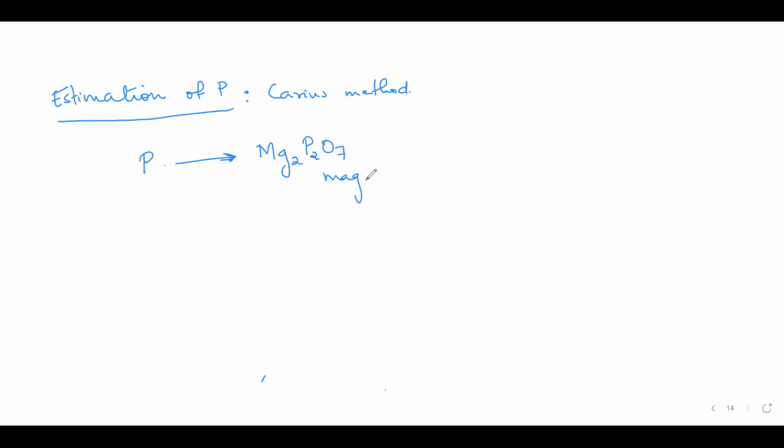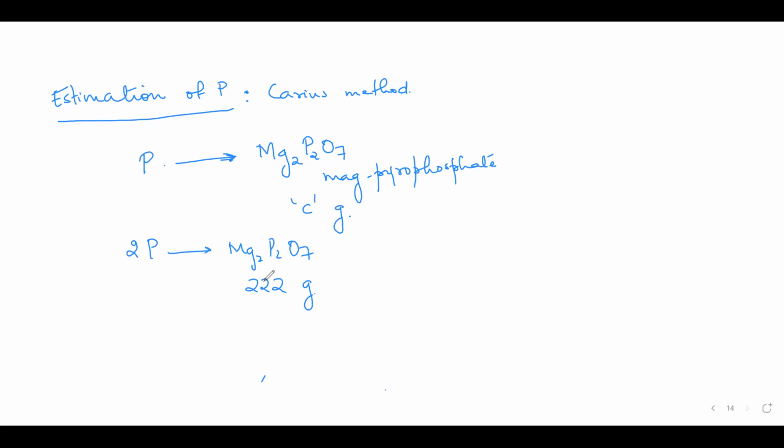This is magnesium pyrophosphate. Magnesium pyrophosphate का molecular mass है 222 grams. Okay. अब let the mass of magnesium pyrophosphate be C grams.